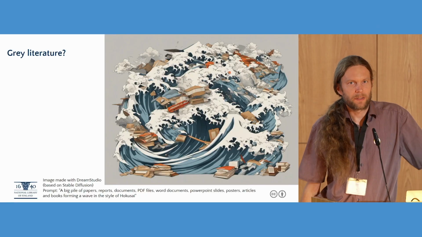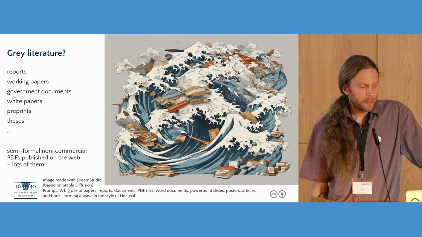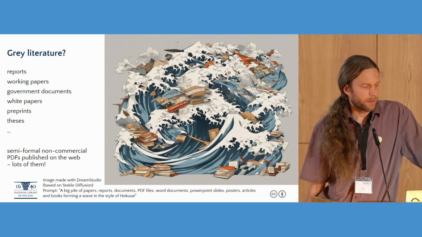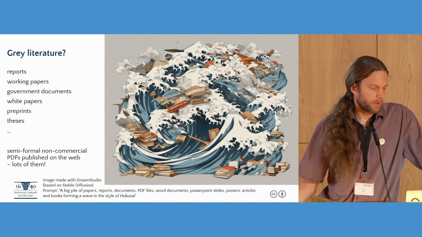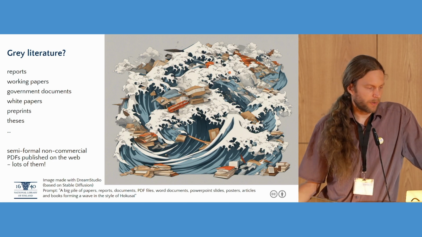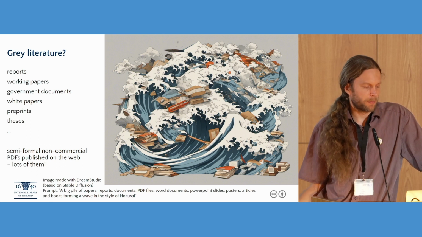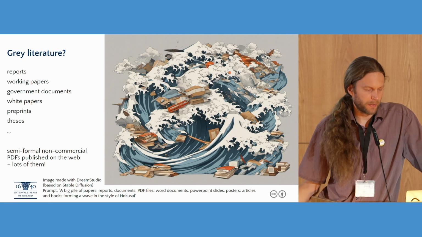My topic is extracting metadata from grey literature using large language models. So first of all, what is grey literature? It's different kinds of documents like reports, working papers, government documents, preprints, theses and so on. These are usually semi-formal, non-commercial PDFs published on the web, and there are lots and lots of them.